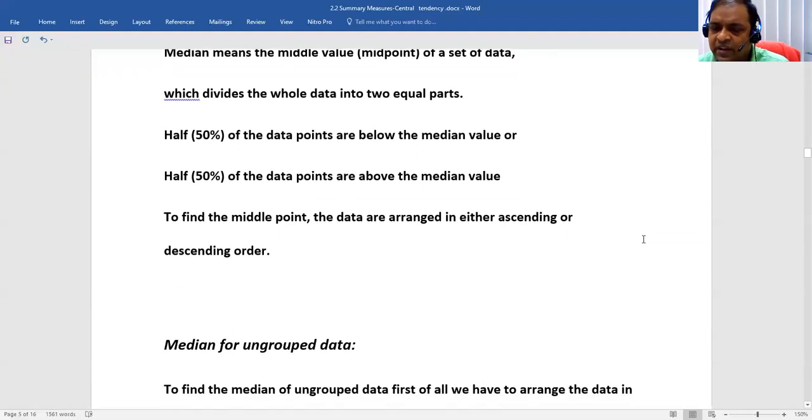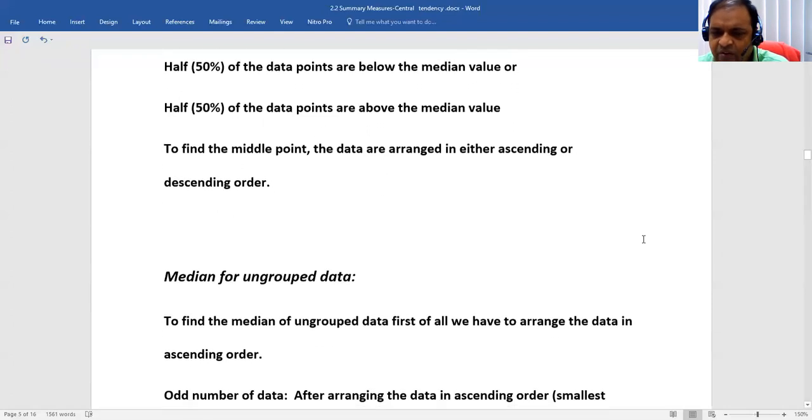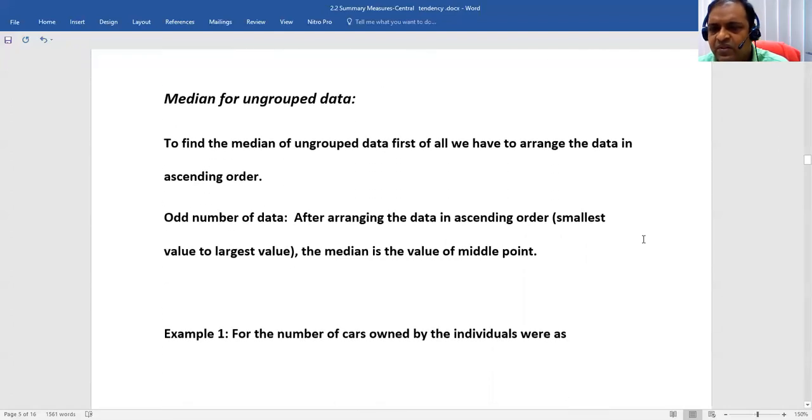And one important thing: to find the middle point or median, first of all, we have to arrange the data in ascending or descending order, that is from smallest to biggest or biggest to smallest. Please, when you calculate the median, don't forget to arrange the data in ascending or descending order, better in ascending order. Let us see how we can calculate the median for ungrouped data.